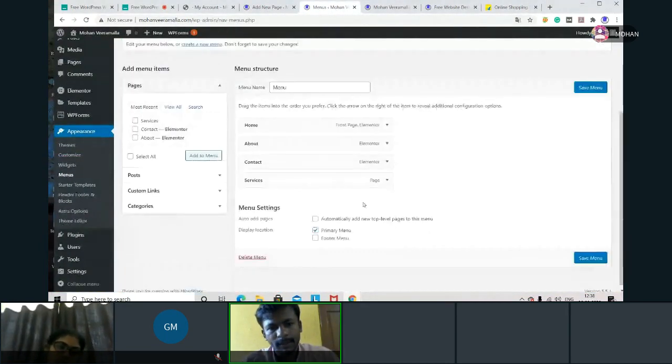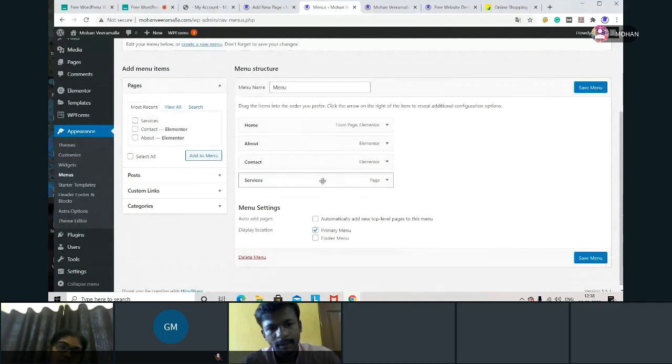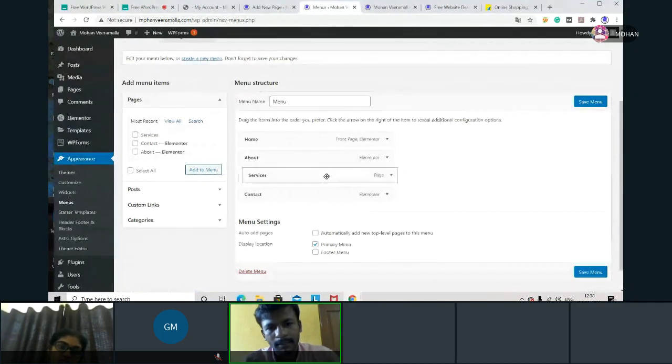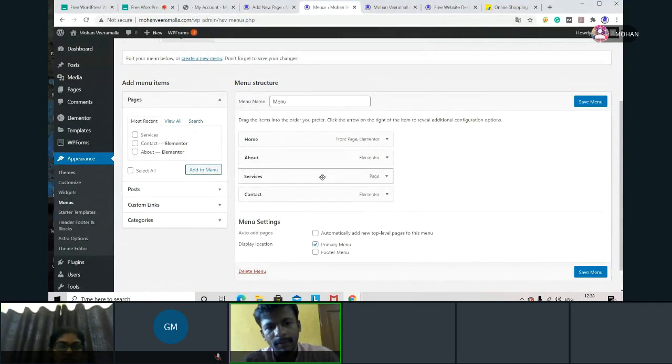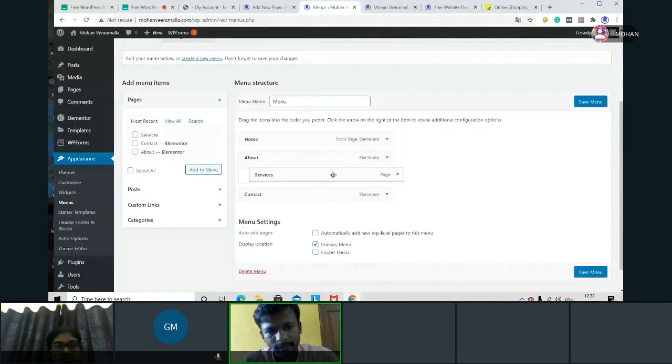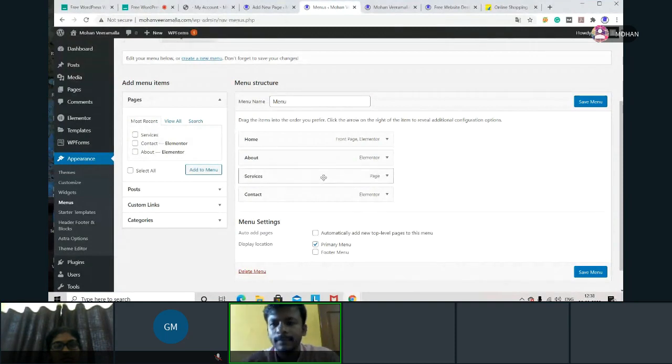Simply, I have to select this service, drag it up and drop it. When you're dropping, you can see a dashed background; just drop it into the dashes. Now this is very, very simple. If you are using any coding part, it will take some time. You have to edit the code, copy the code, and paste it somewhere else, and only then it will come. Okay, so I'm saving it.